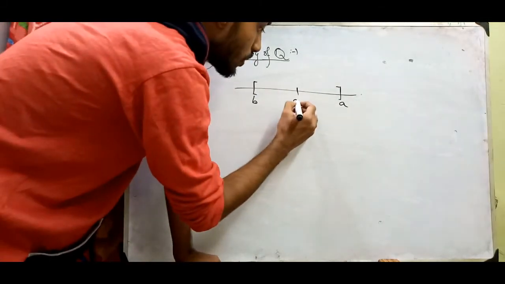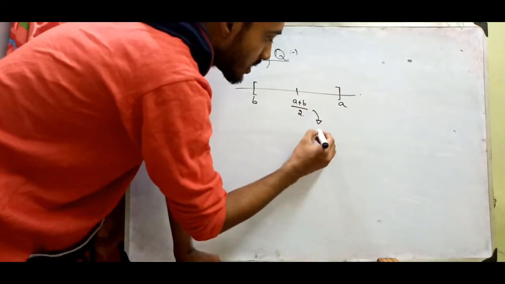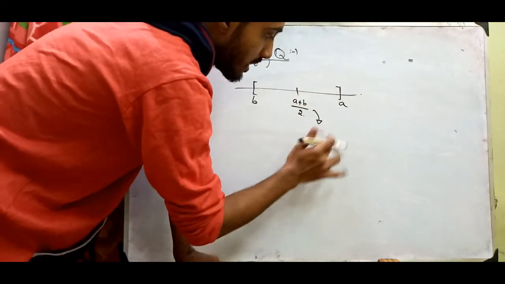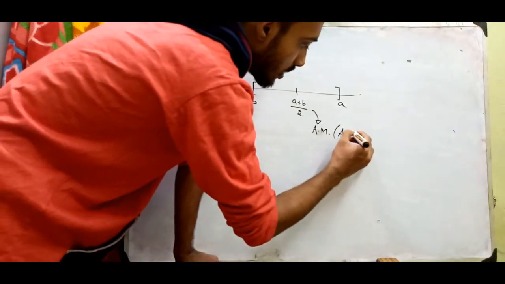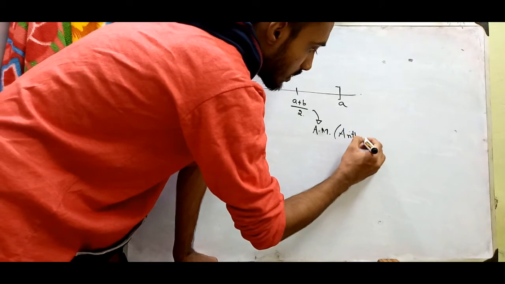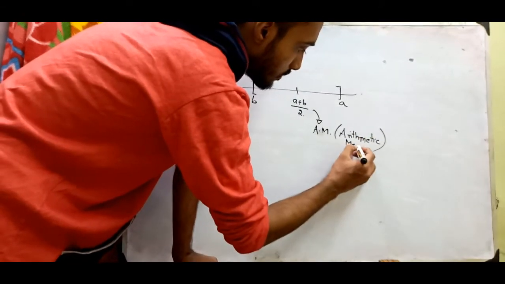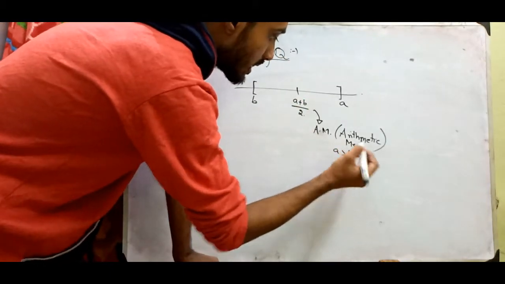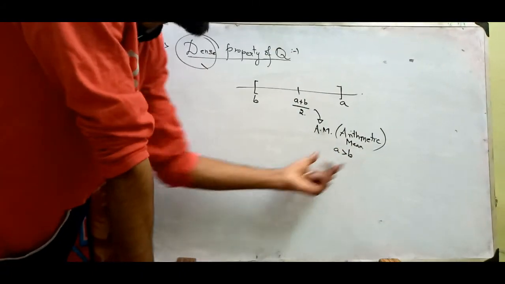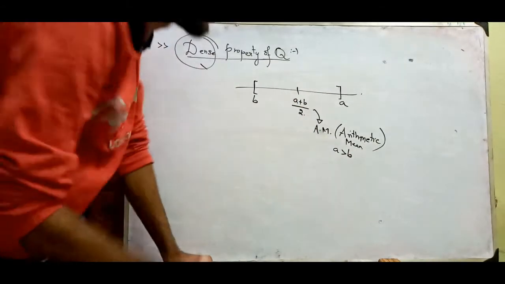That is called (A plus B) divided by 2, the arithmetic mean property. Note that A should be greater than B. Only when this is possible does this formula activate.